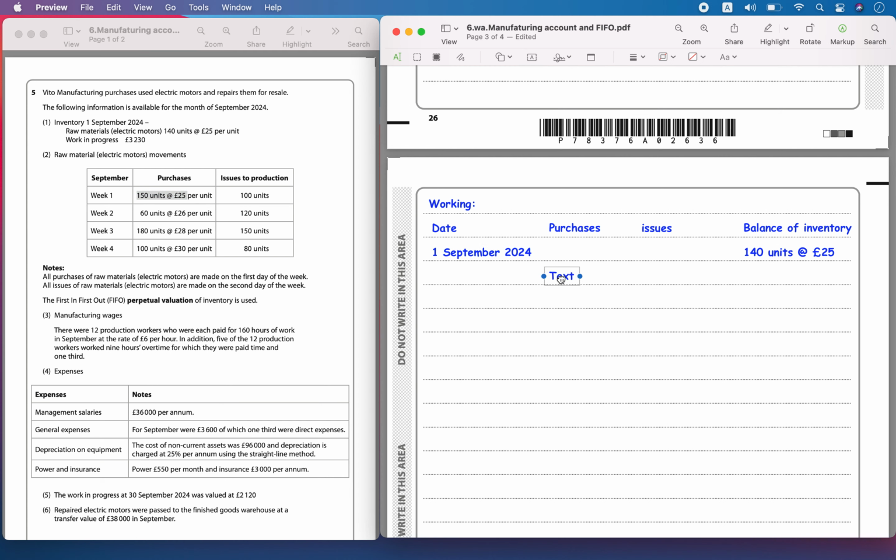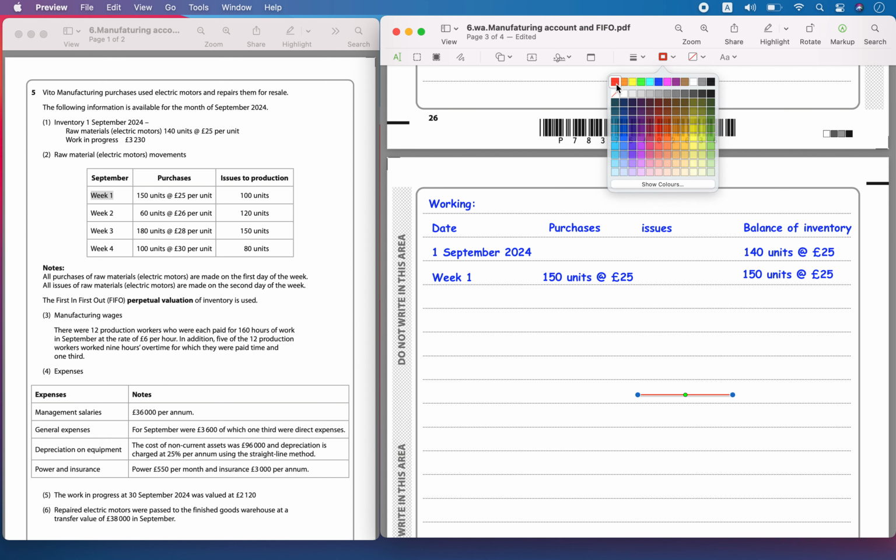So let's write the purchases here in week 1. 150 units were purchased. So let's write this. This is first in first out. Whatever inventory came first at the beginning will be issued first, for sales or to the production.